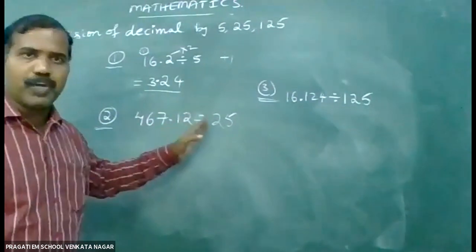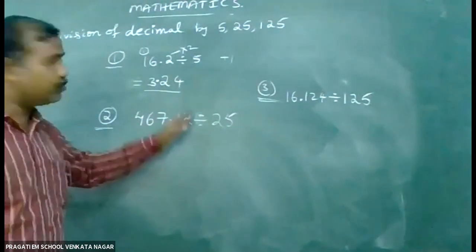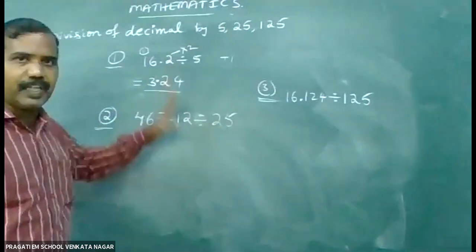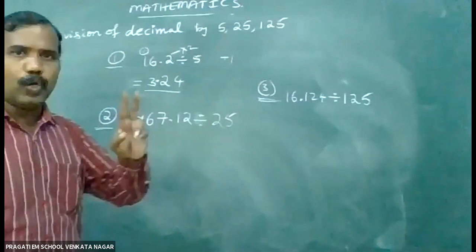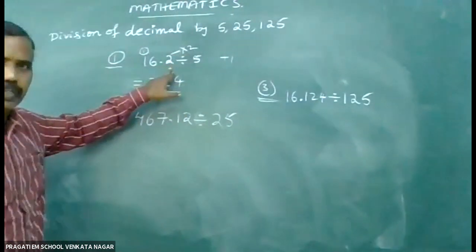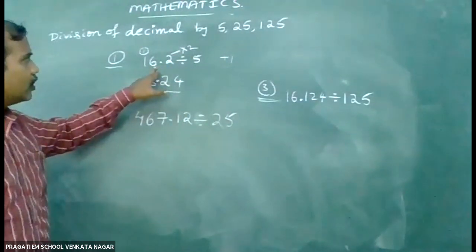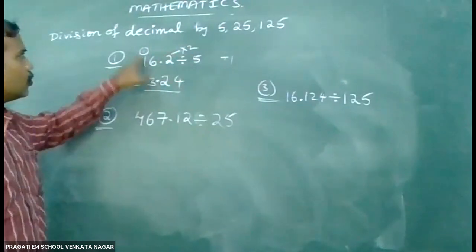Okay, hope you understand. Once let me explain you. 16.2 divided by 5 there. If you do the division with 5, you just multiply with 2. 2 2s are 4. 2 6s are 12, 2 and 1. 2 1s are 2, 2 plus 1, 3.